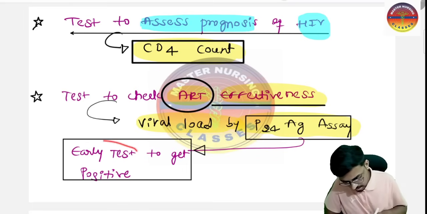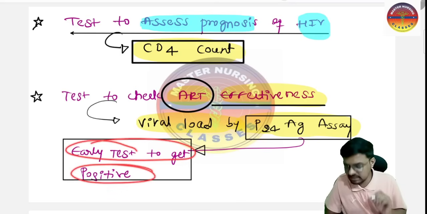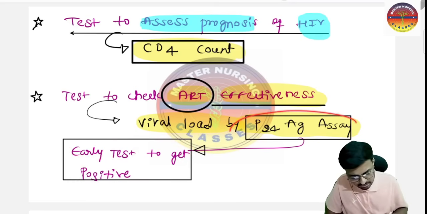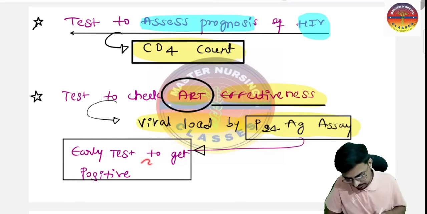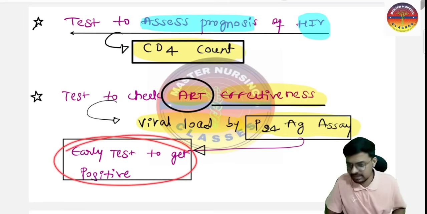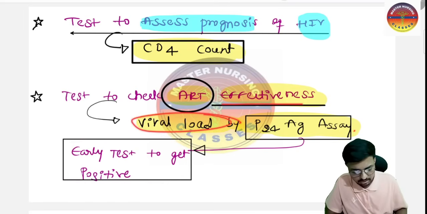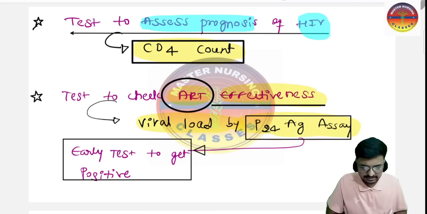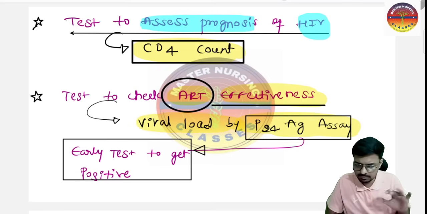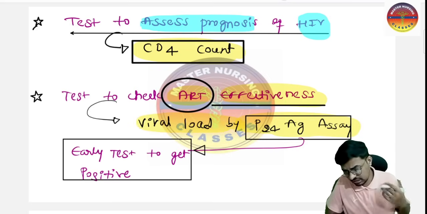This is also the earliest test to get positive, and you are going to remember this. Okay. So in HIV, which test is early to get positive? The P24 antigen assay is the earliest test to get positive, and to check the effectiveness, you have to monitor the viral load, that is by the P24 antigen assay. So this is very important. We are going to keep it in our mind, and these questions will strike in our exam.